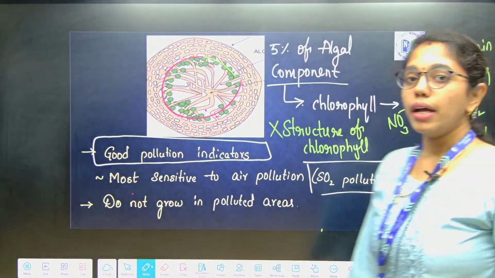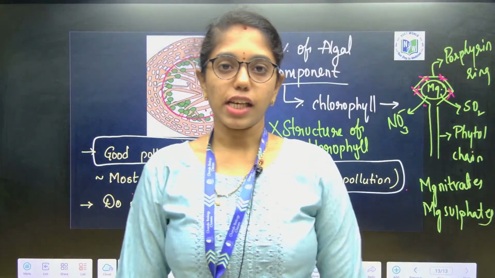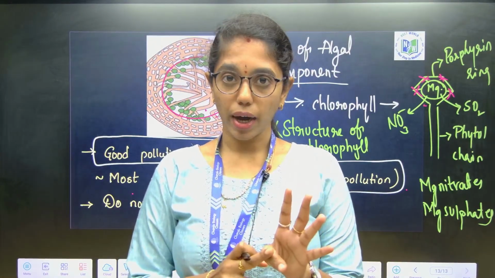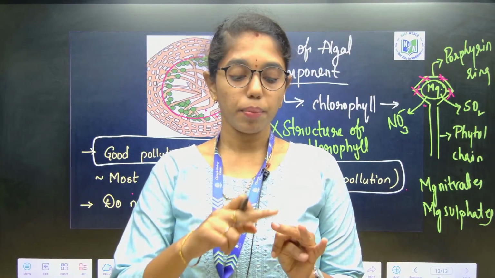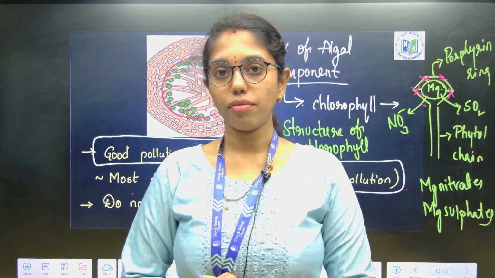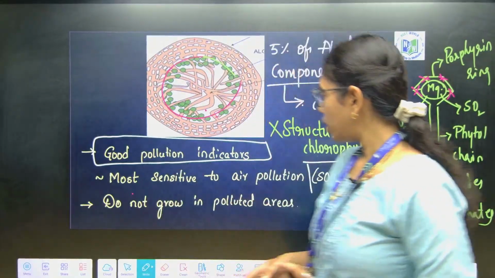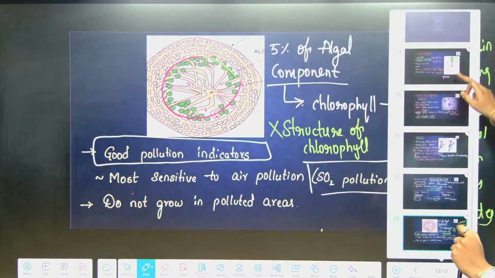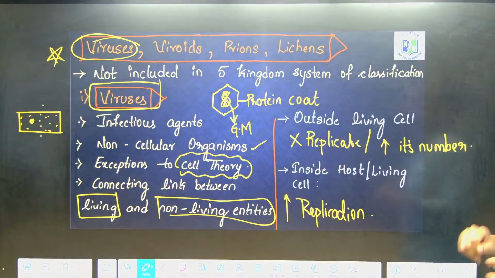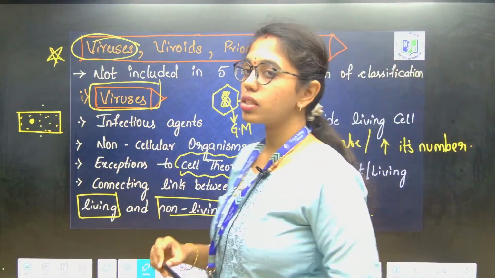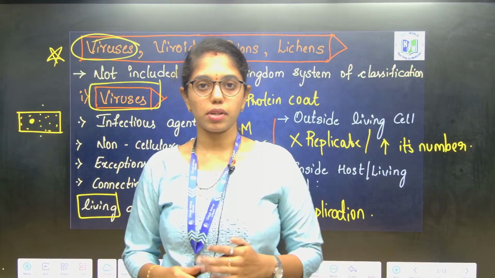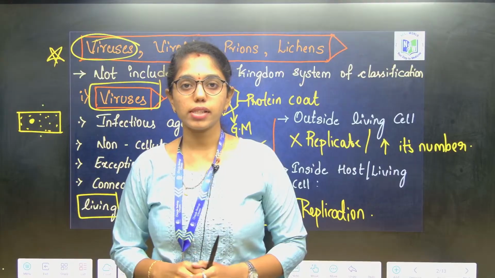And the key takeaways of today's session include, from biological classification, we have learnt about virus, viroids, prions and lichens. About all the 4 components we have learnt in detail. Got it right? So, that is all for today's session, and in the next class we will analyze a few more concepts from core botany chapters. Got it? So, that is all for today's session, and thank you.